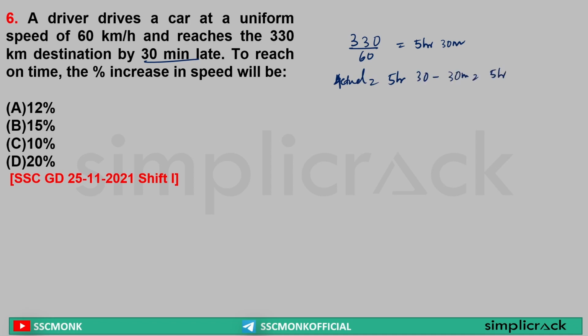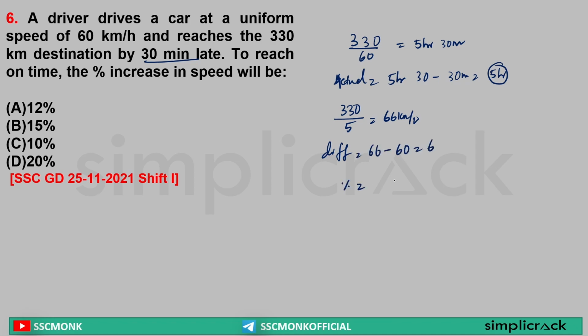Yes or no? Yes. Sir, if 5 hours is the actual time, 330 km is the actual distance. So speed is equal to what? 66 km per hour, because 330 by 5 is 66 km per hour. Yes or no? So what is the difference in speed? 66 minus 60, that is equal to 6.